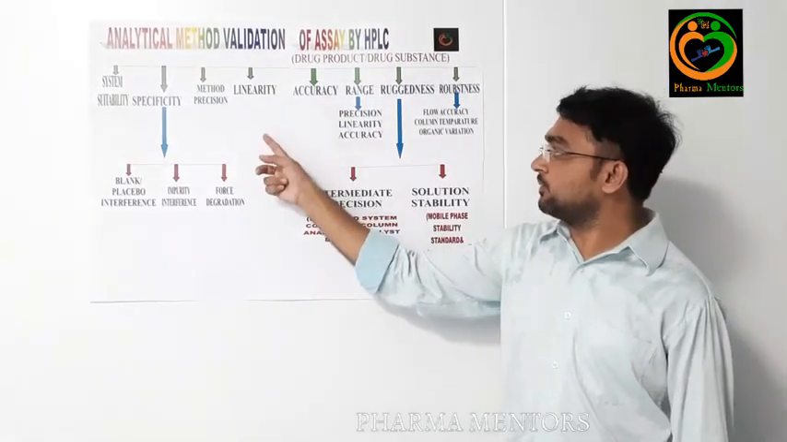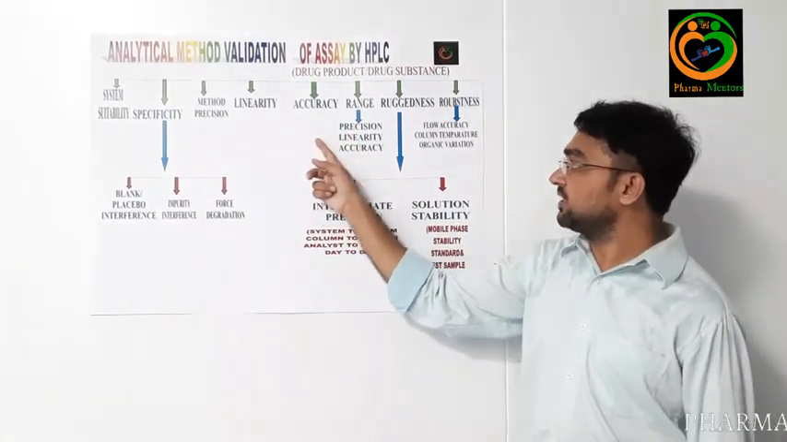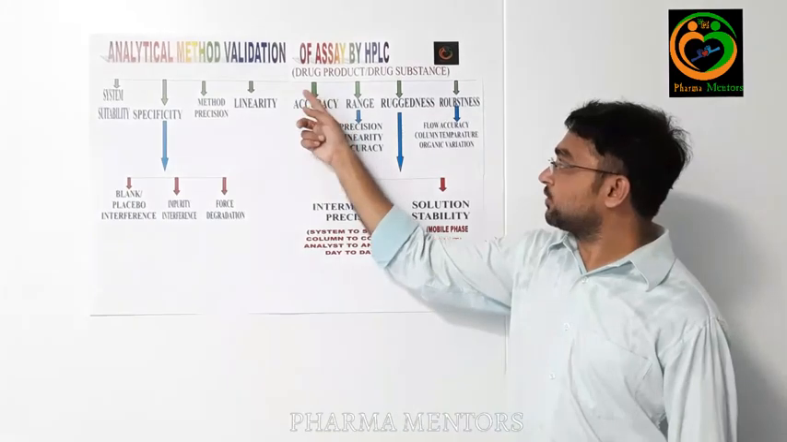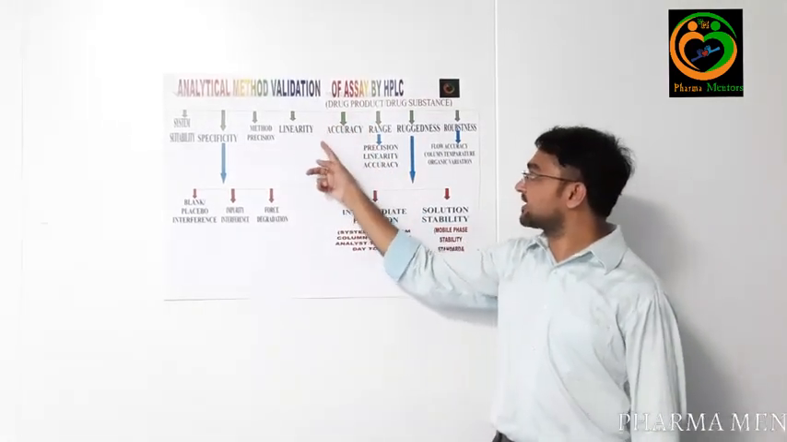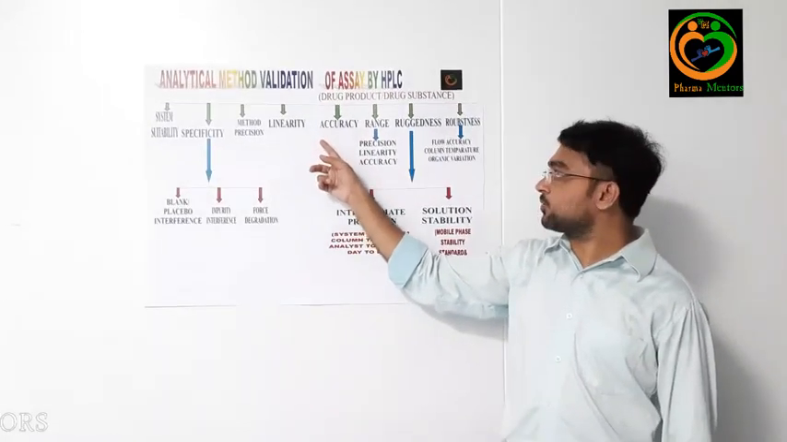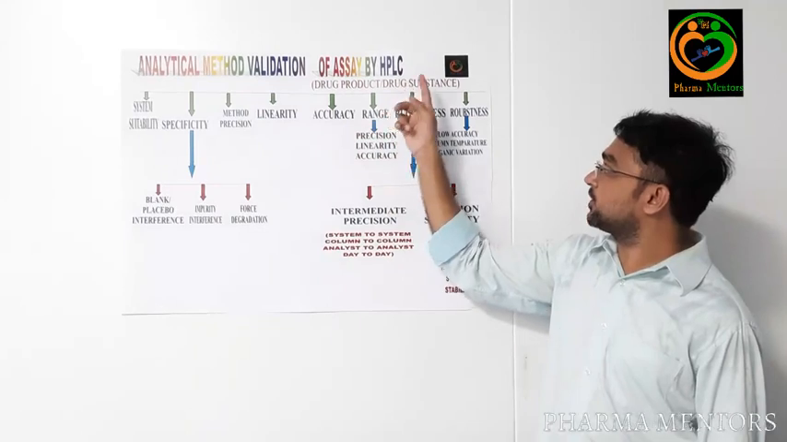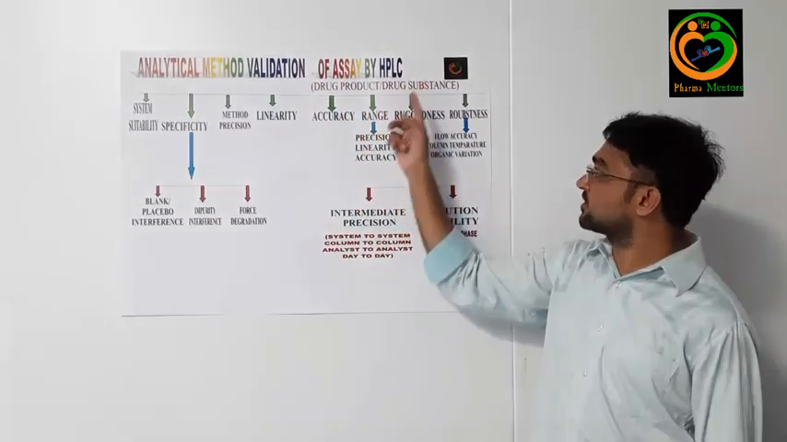You should prepare the 50 ppm solutions and 150 ppm solutions with respect to accuracy. The acceptance criteria for percentage of recovery should be 97.0 to 103.0 for the drug product, and 98.0 to 102.0 for the drug substance.